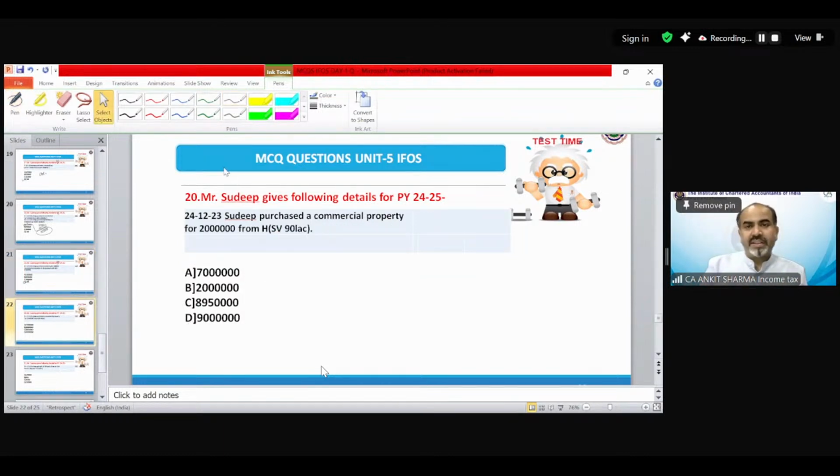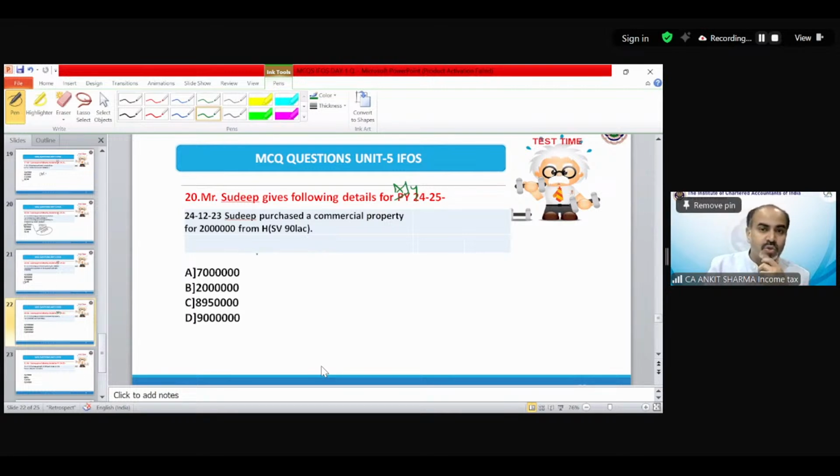Sudeep gives following details for previous year 24-25, that means assessment year. Purchased a commercial property for rupees 20 lakh from Mr. H. The stamp value is 90 lakh rupees. Sujay is saying purchase. So purchase means inadequate consideration. Whenever you did not pay the full market value, that is also a case of a gift. If the value is 1 lakh rupees and you are getting that thing in 70,000, that means 30,000 is the gift part.